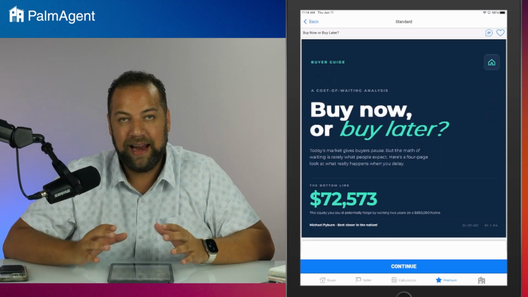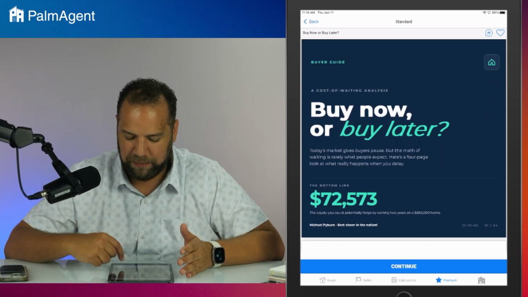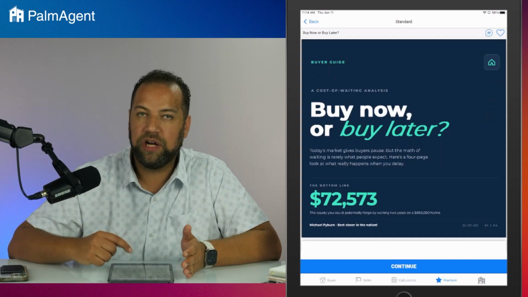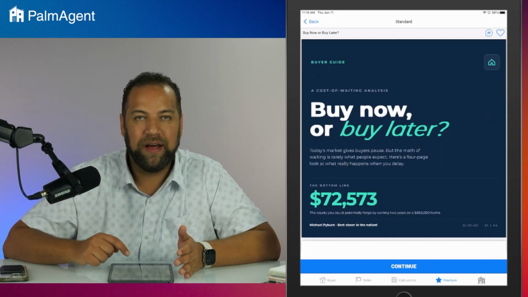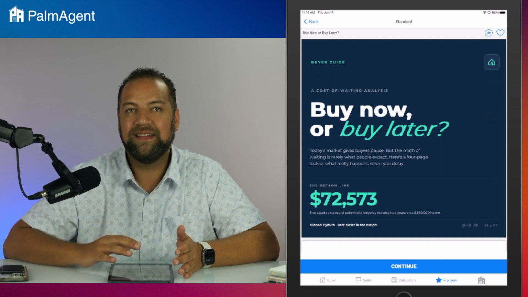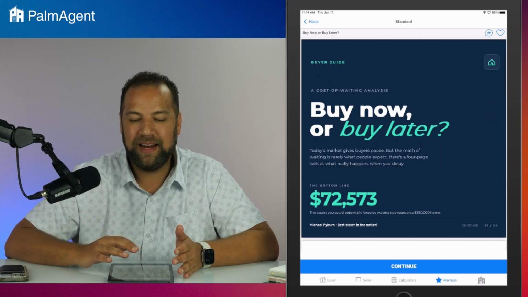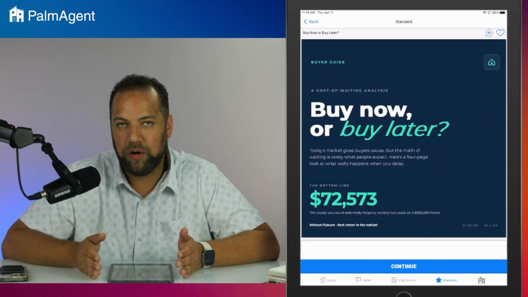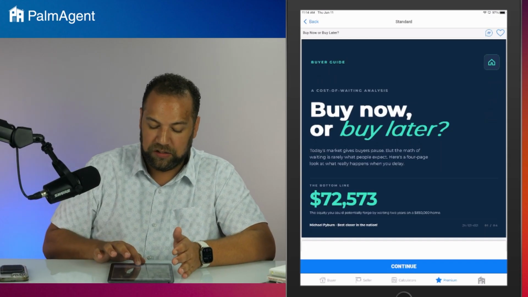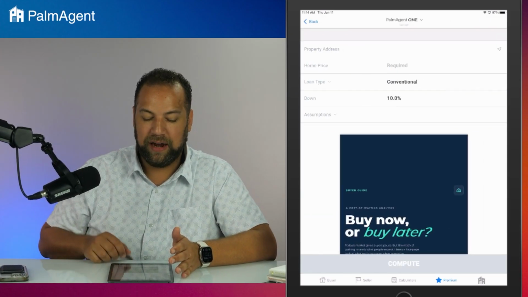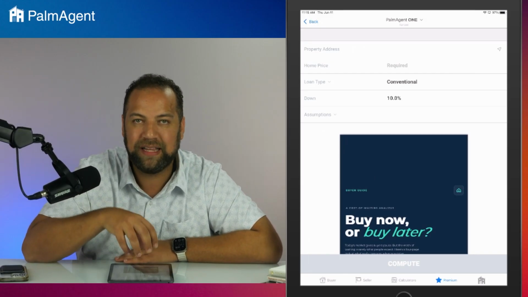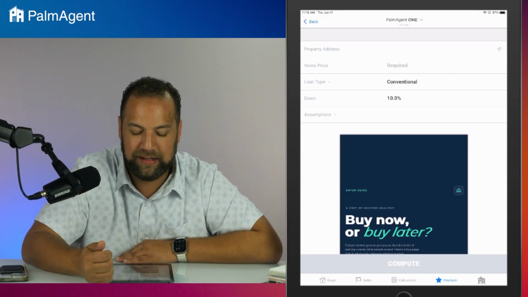Now, again, this is a dynamic piece. As you can see at the bottom of the screen, it says continue. It's giving us a preview here, and it shows an example scenario, but any of our content that has example scenarios built in, they're tied to our calculators. So you can adjust the example scenario that works with your clientele. To do that, you would just press continue down there at the bottom. And this is where you go in and plug in information to dynamically customize this piece of content.